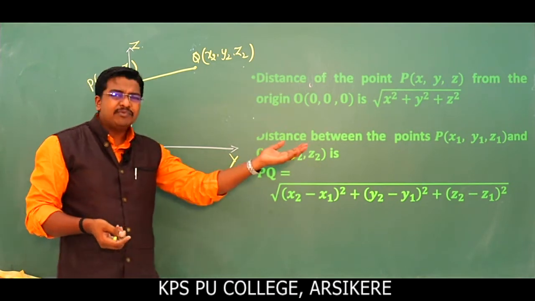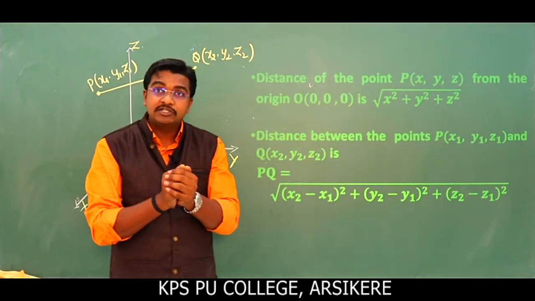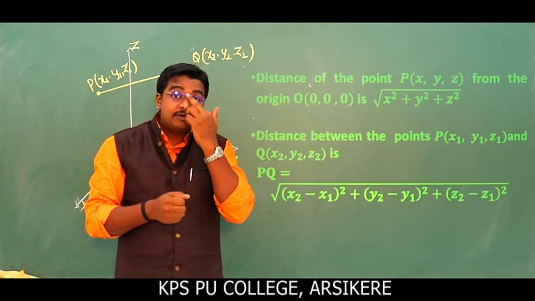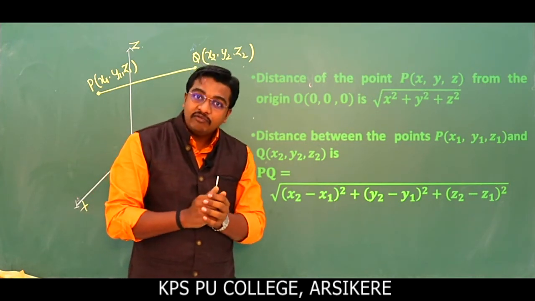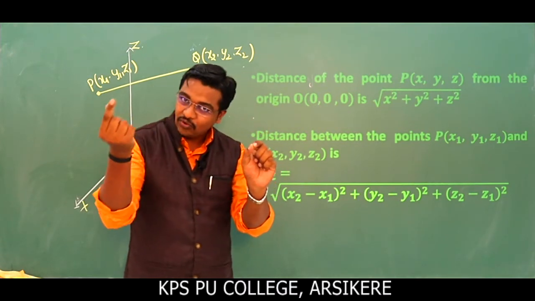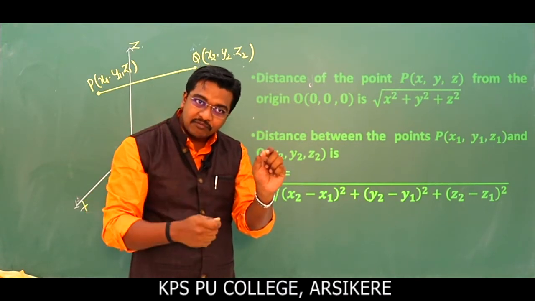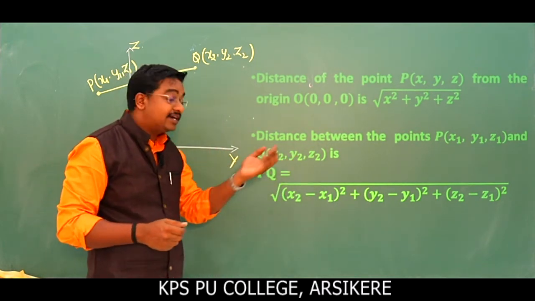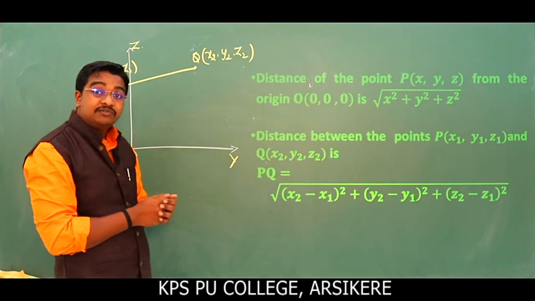Same as what we have studied in two-dimensional geometry, coordinate geometry: the distance between the two points (x1, y1) and (x2, y2) is the square root of (x2 minus x1) whole square plus (y2 minus y1) whole square. But here one more axis has been added, the z axis, so we get (z2 minus z1) whole square.